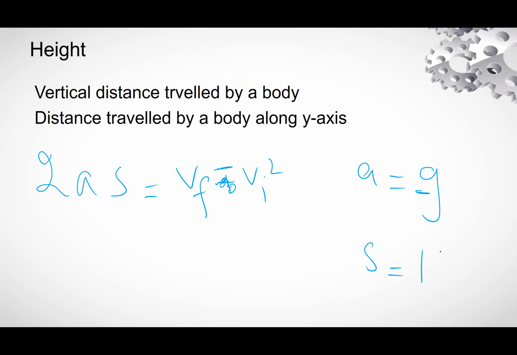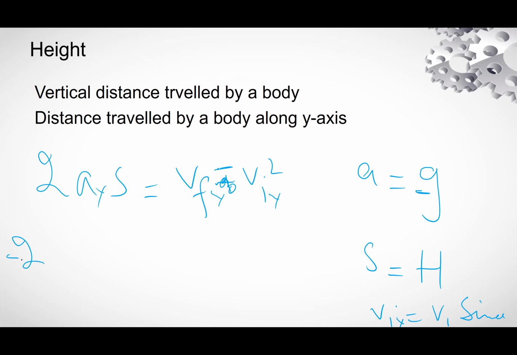S is equal to height, and vi is vi y, because height is calculated by the vertical component, vi sine theta.